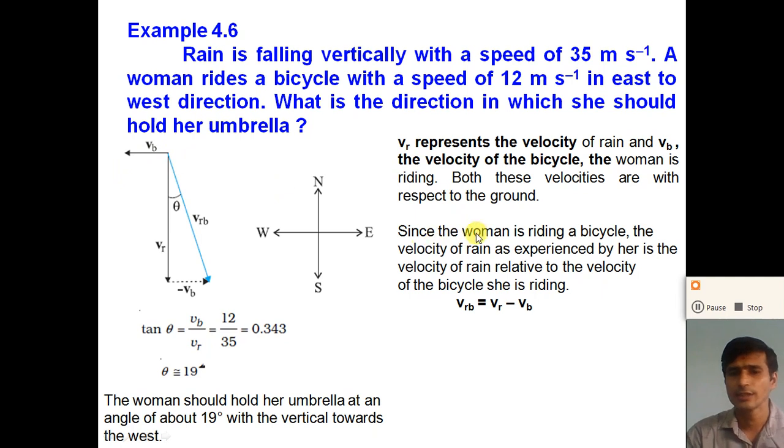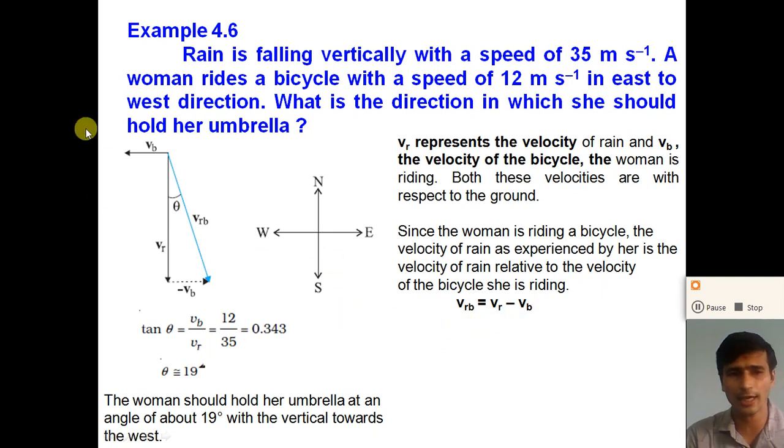Since the woman is riding a bicycle, the velocity of the rain as experienced by her is the velocity of the rain relative to the bicycle she is riding. So we need to find the relative velocity of the rain with respect to the bicycle. VRB is equal to VR minus VB.